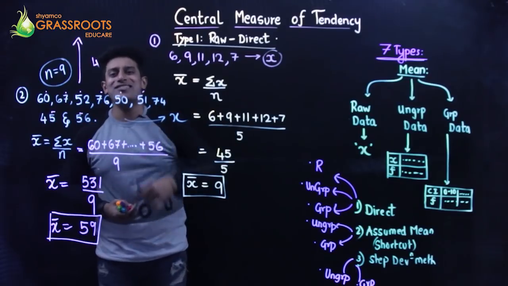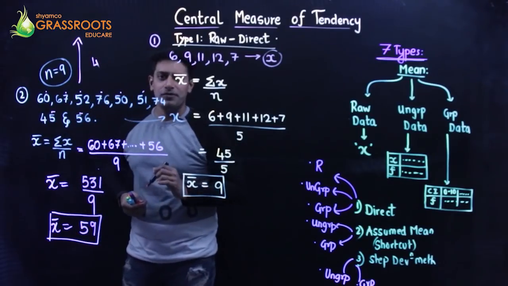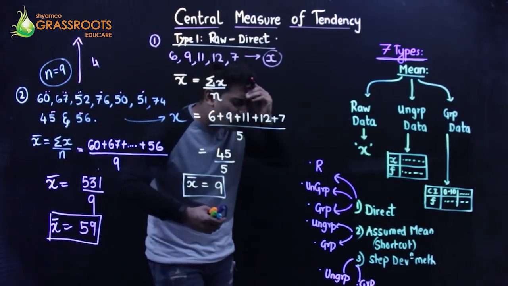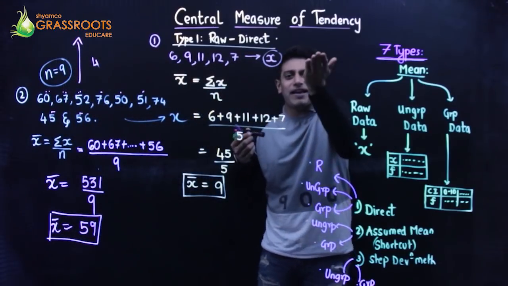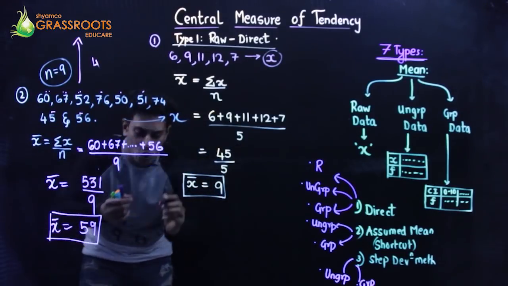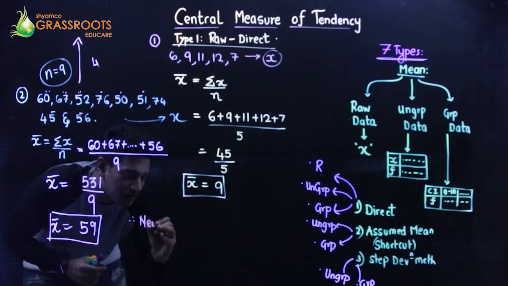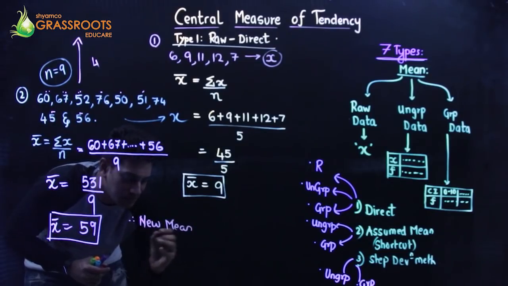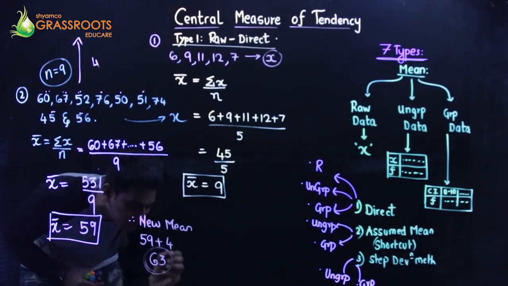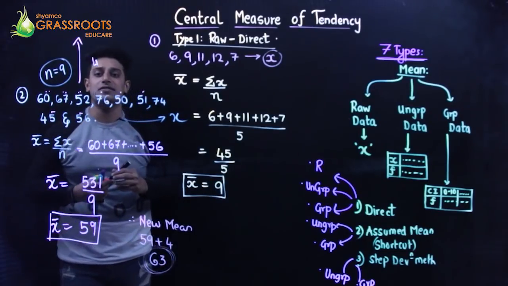The concept is if each term, each entry, each observation rises by 4, the mean also will rise by 4. So can I say the new mean is going to be 59 plus 4, which is 63. This should be my next answer.